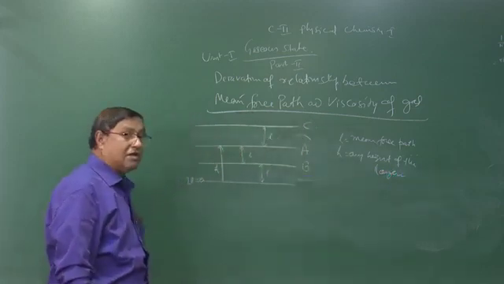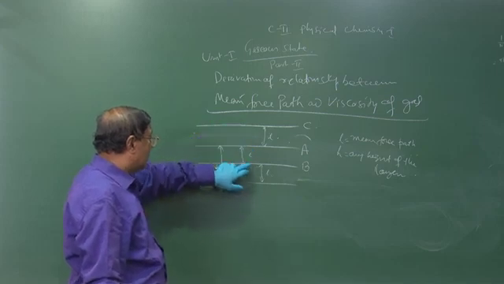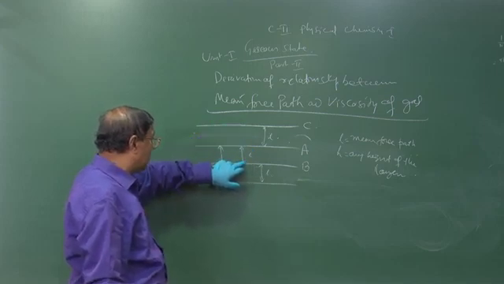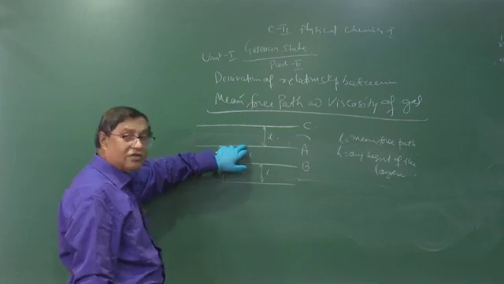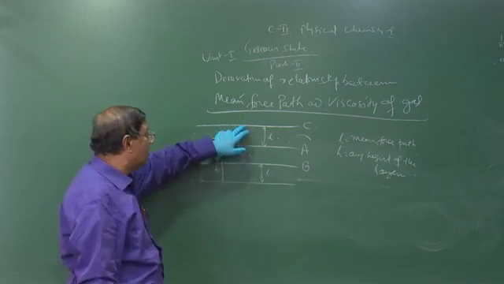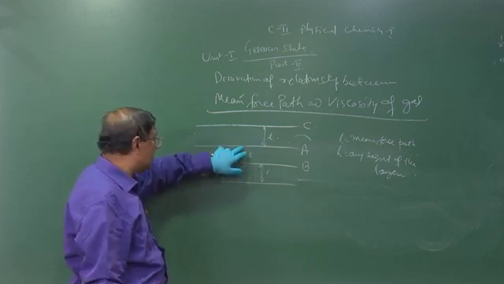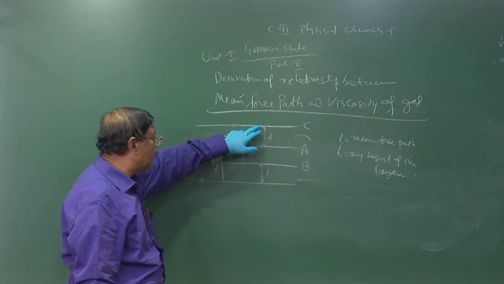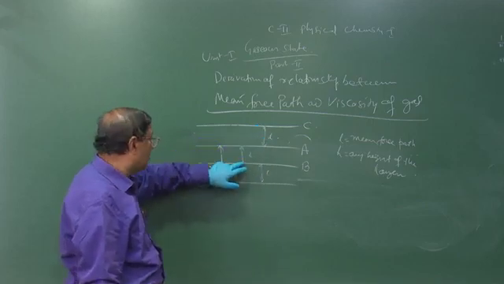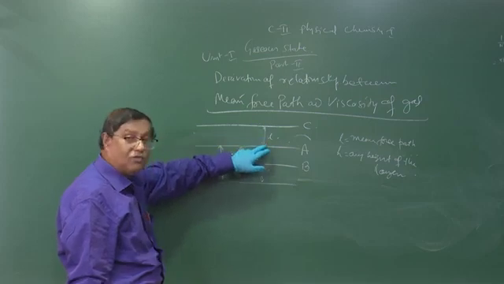Now, let us consider these three layers. Consider the layer A. The momentum is transferred from B to A, and the momentum is transferred from C to A. That means this momentum is transferred upward and this momentum is transferred downward. The molecules are moving upward here and downward here.